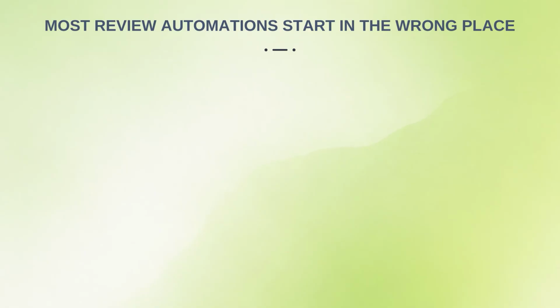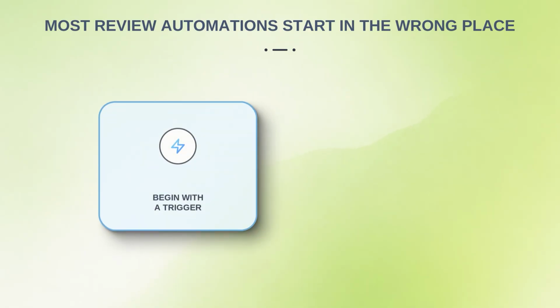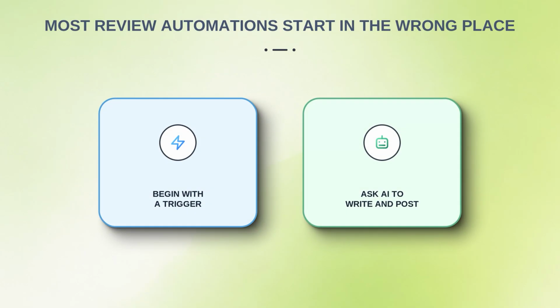Most review automations start in the wrong place. They begin with a trigger, then immediately ask AI to write and post. That makes the automation look impressive, but it skips the business decision. A public reply speaks for the owner, so the first job is not speed. The first job is deciding what the system may say.